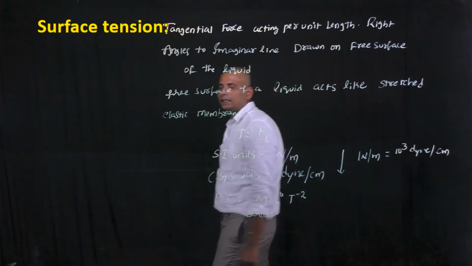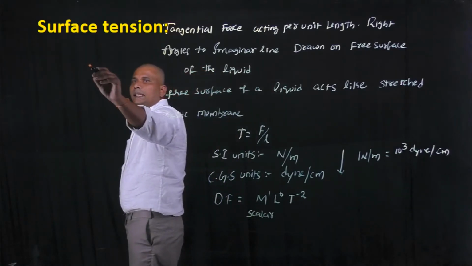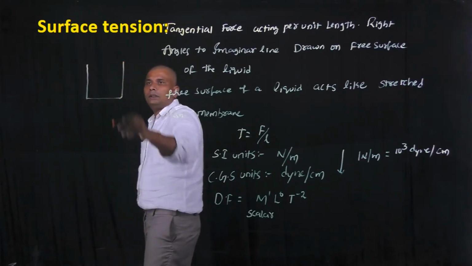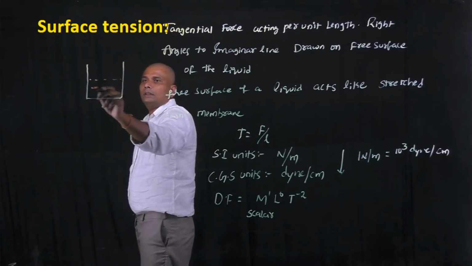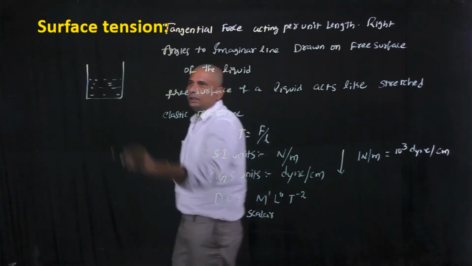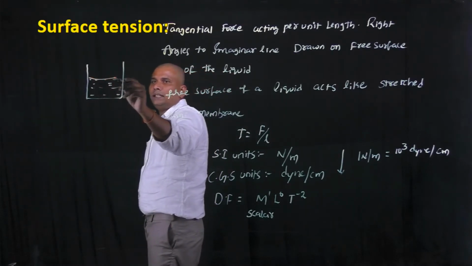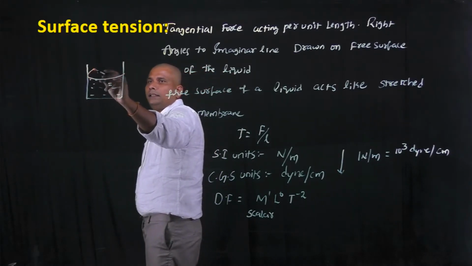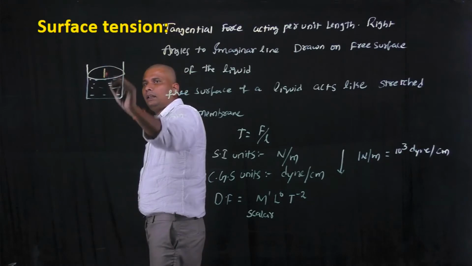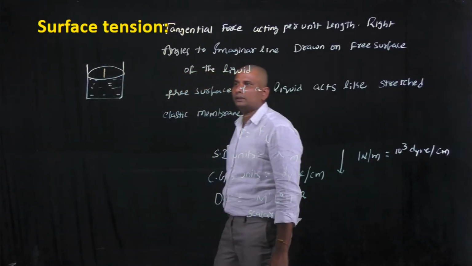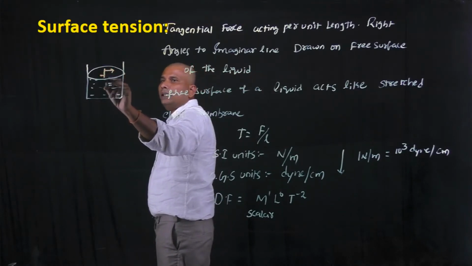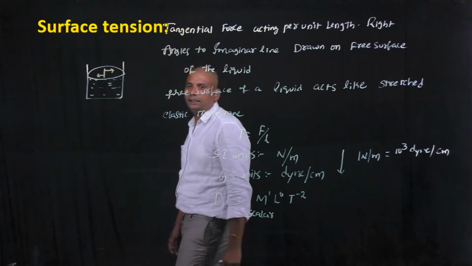Okay, let us consider this is a glass beaker containing some amount of water, and the upper surface of the liquid, the meniscus, is like this. Okay, this is the imaginary line drawn on the free surface of the liquid, and this is the tangential force acting on this imaginary line.